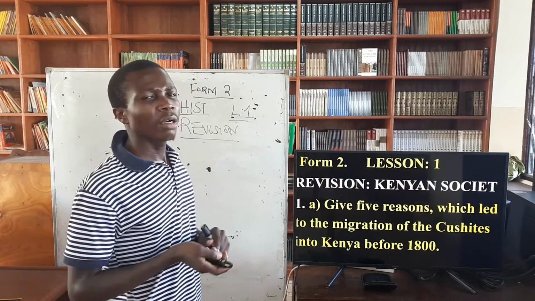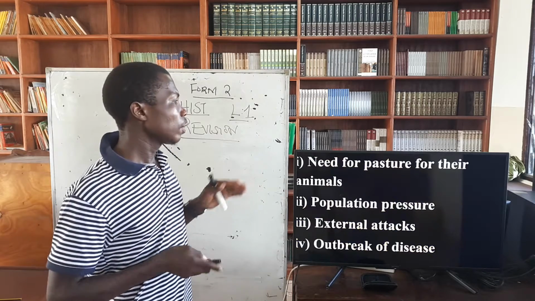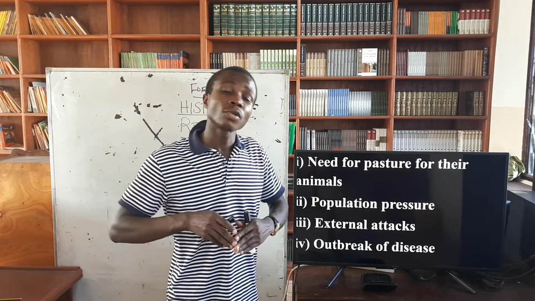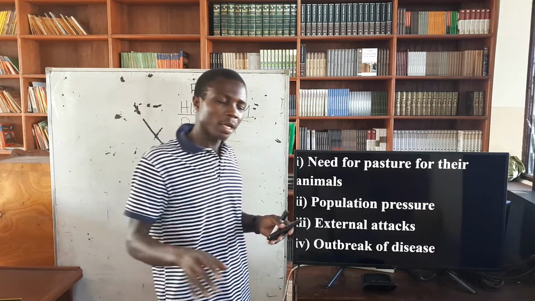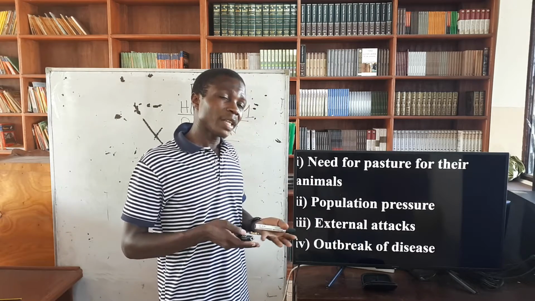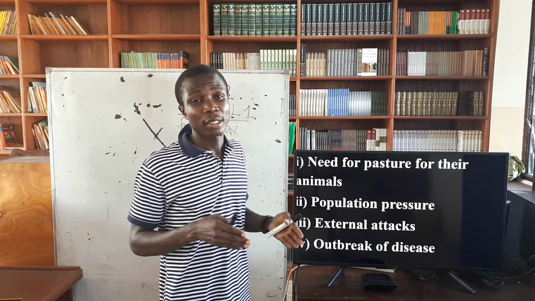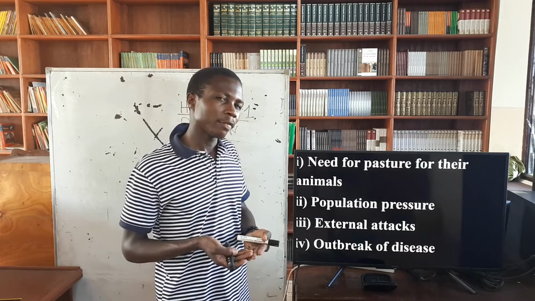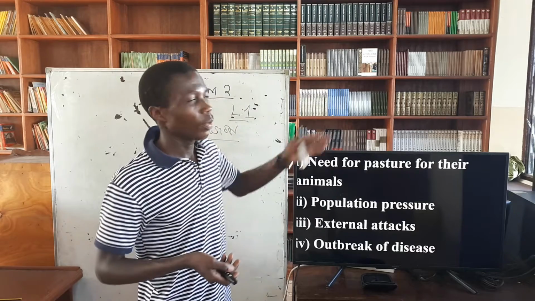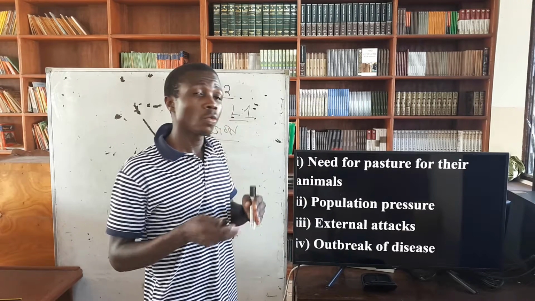So I think, and I know, that you have read this question severally on the screen. Let's look at the choices. Need for pasture for their animals. These people are pastoralists, meaning they were moving from one place to another with their cattle. Pasture was the food and the water. They used to move from one place to another, looking for water and pasture for their animals. Even themselves, they needed water, they needed food. So that was another reason, because the place where they were, maybe in Somalia, they were not having enough of that, therefore they had to move to another area.